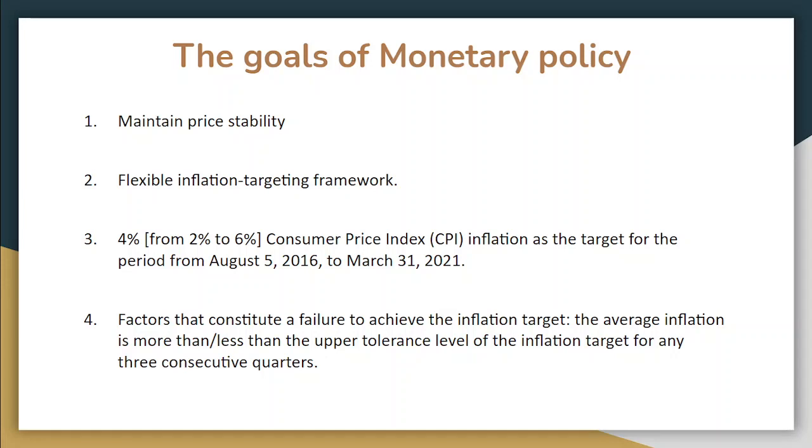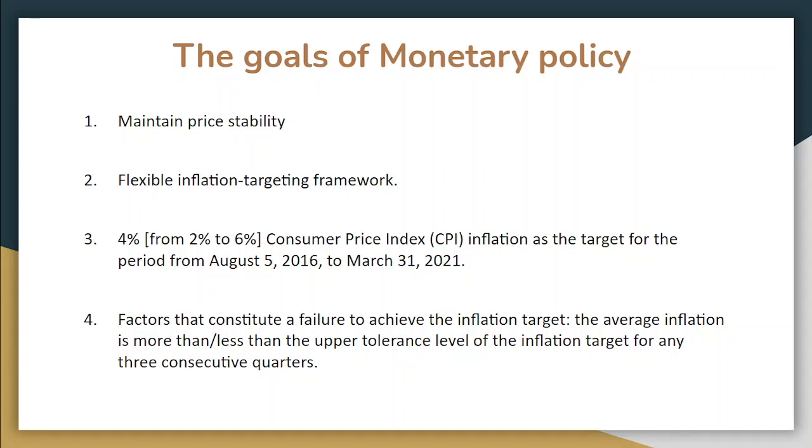After the amendment of the RBI Act, the central government has notified the CPI, Consumer Price Index inflation, target as 4% for 5 years between August 5, 2016 and March 31st, 2021. It can be increased or decreased by 2%, so we can call it 4% plus minus 2%. Minimum it can go to 2% and maximum it can go to 6%.